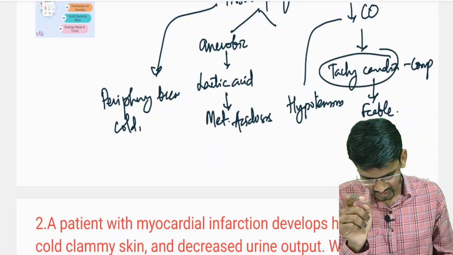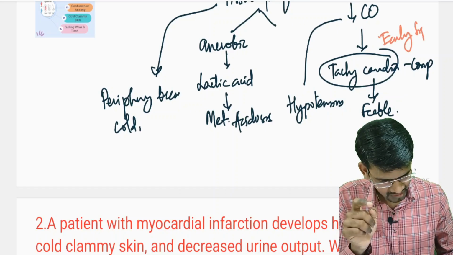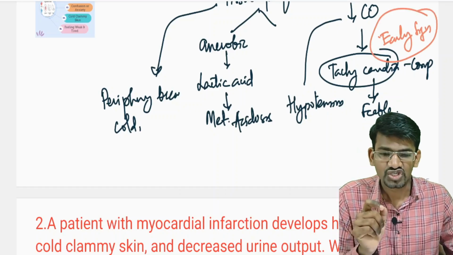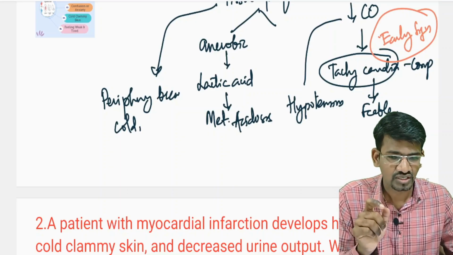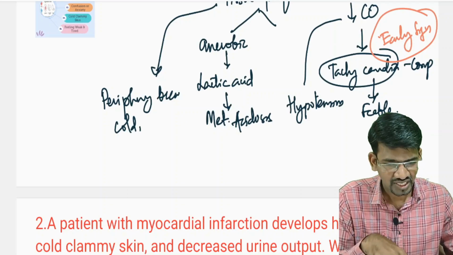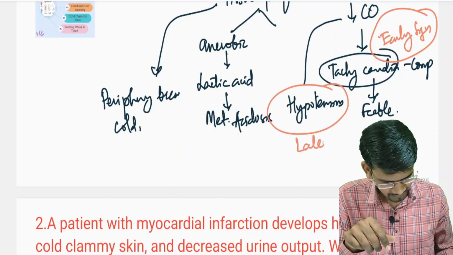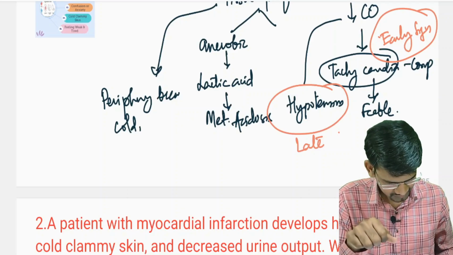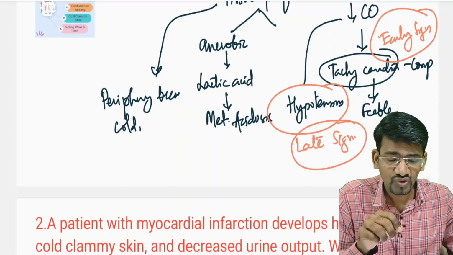Tachycardia is considered the earliest sign of shock, especially in hypovolemic shock. So the early sign will be tachycardia, and the late sign will be hypotension.